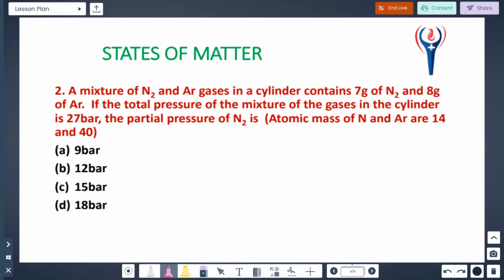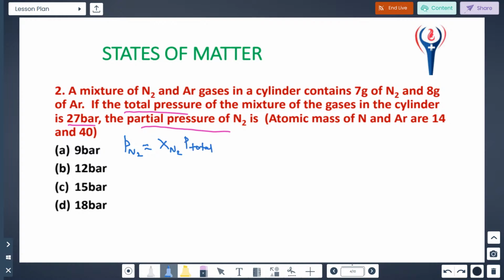Second one. A mixture of N2 plus argon gases is in a cylinder. The mass in grams is given, and the total pressure is also given, 27 bar. They are asking to find only the partial pressure of N2. So you know the general formula for partial pressure: the partial pressure of N2 is equal to the mole fraction of N2 into P total. That is called the total pressure.